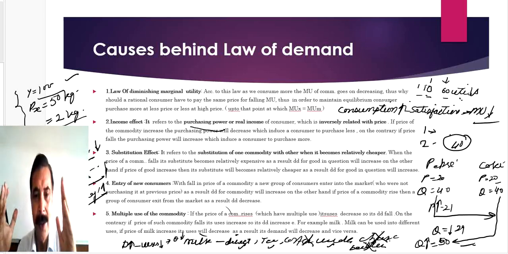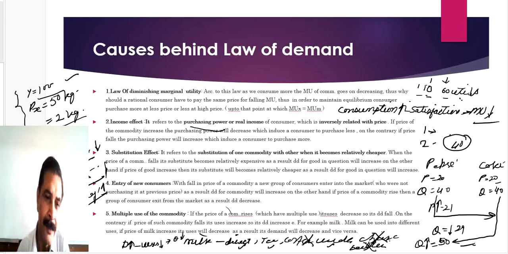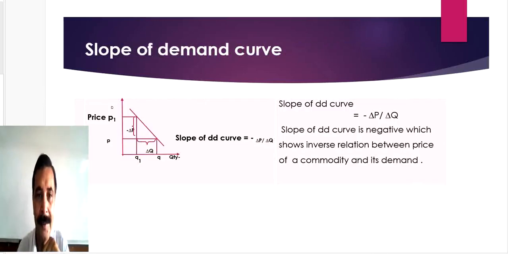It will be used for direct satisfaction, and for tea, coffee, curd, cheese, butter, sweets. Everything will be made at home. What will happen? Use will increase, requirement will increase, and as a result demand will increase. So these are the certain factors, students, which are responsible for the law of demand, meaning responsible for the inverse relationship between price and demand.